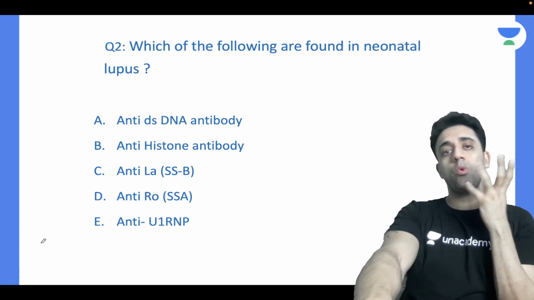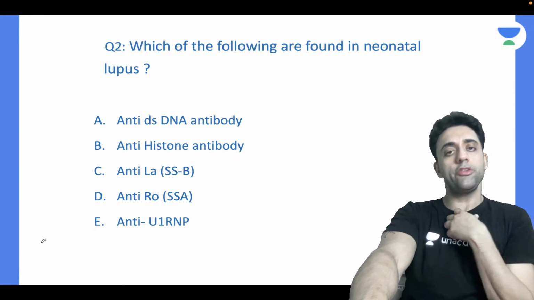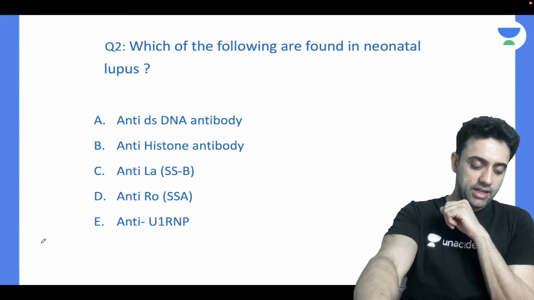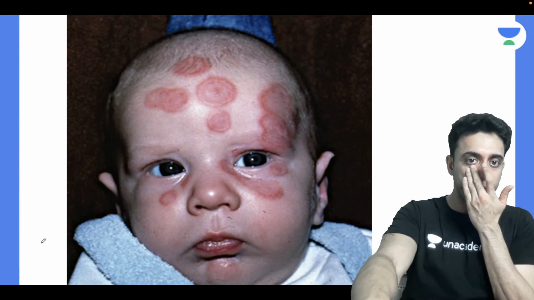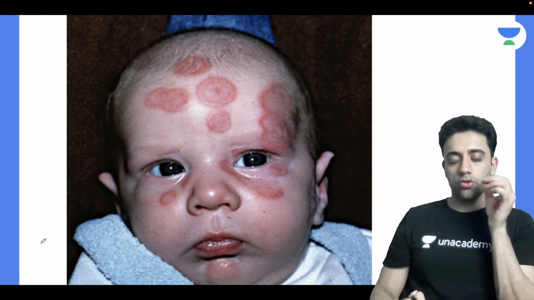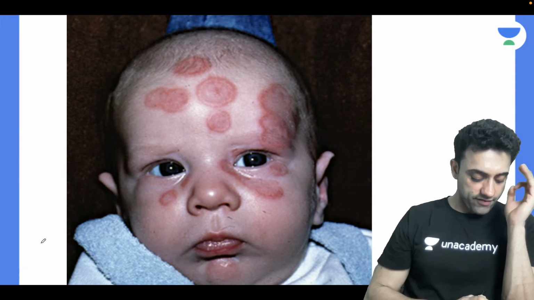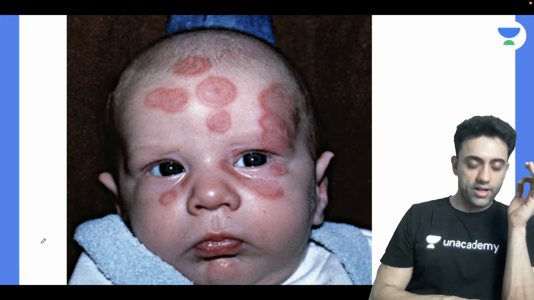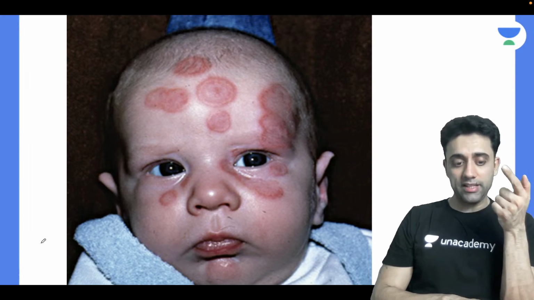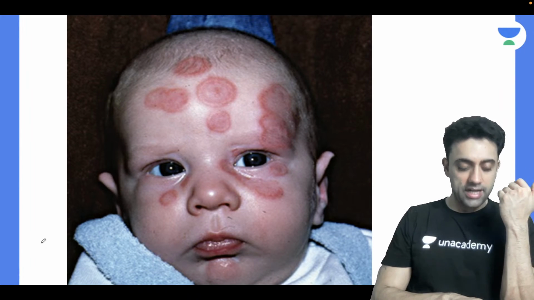Yes, most importantly, what happens in neonatal lupus? If I am a newcomer right now, I don't know what happens in neonatal lupus. The point number one, photographic memory. Photographic memory is everything in life. So look at the picture and tell the diagnosis.